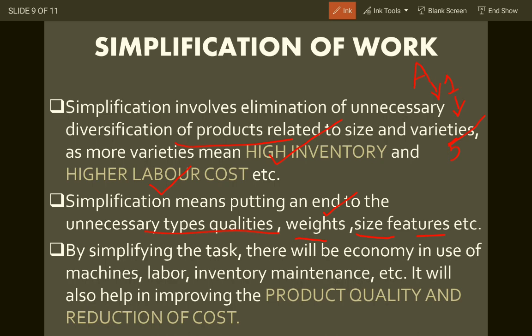Okay, for example, let's take Maggie. It comes in a 10 rupee packet also, it comes in 20 rupees also, it comes in a big packet also, and there is various variety. There is atta Maggie, there is a normal Maggie, there is soupy Maggie. So what is this? This is diversification. You take ITC company, you take Nestle company, every company is going on diversification rather than simplifying. By simplifying the tasks, there will be economy in use of machines, labor, inventory maintenance, etc.